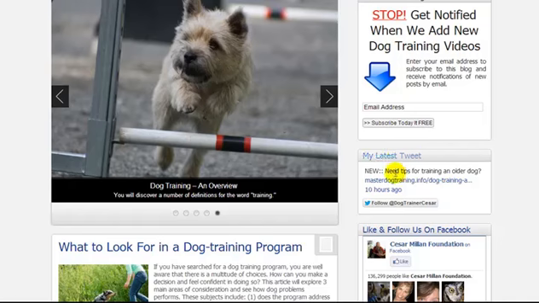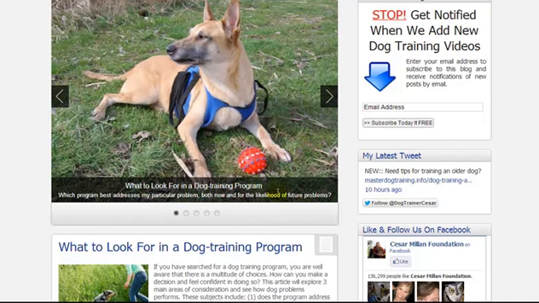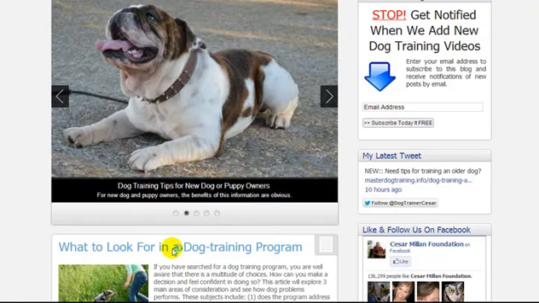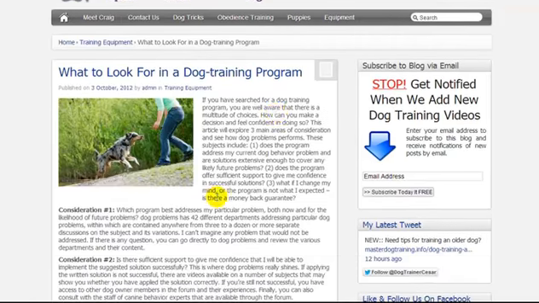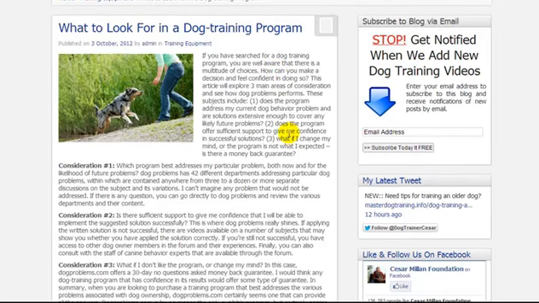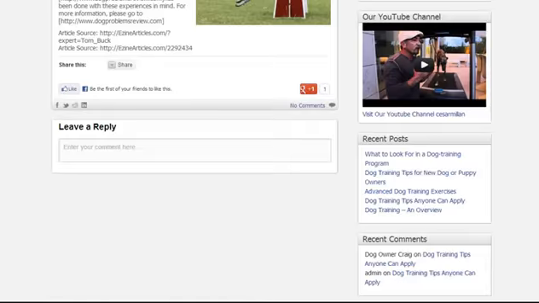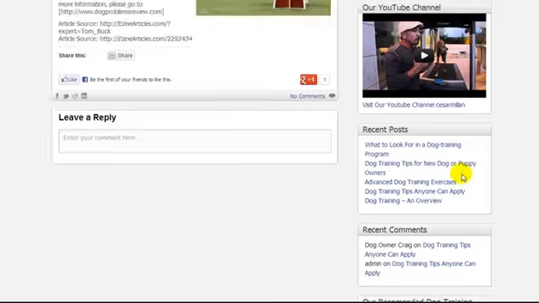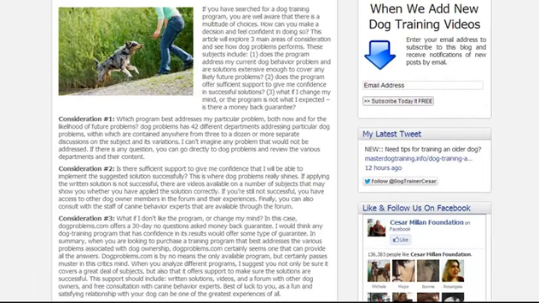And the reason for this is because if you're viewing a blog post, I'm going to click over to one and we'll have a look at what's going on. So this is one of the blog posts, and you'll see we still have my latest tweet here. But if we scroll down, you'll see that we don't have the tweet which was going across the bottom, because that's only on the home page. So that's the reason why we put that there.